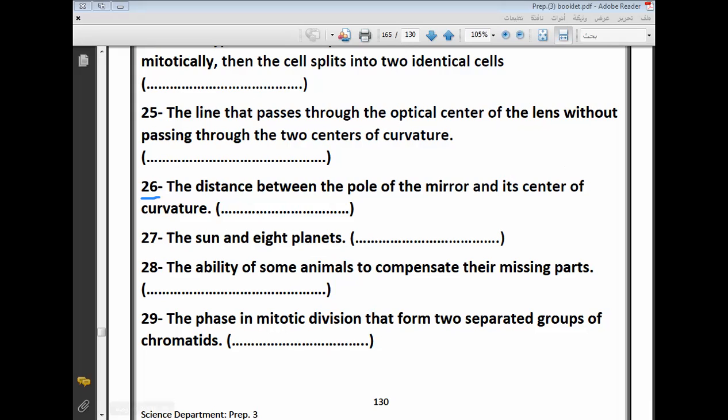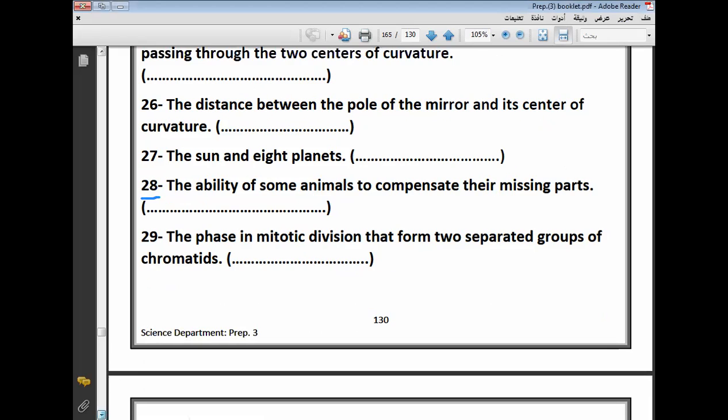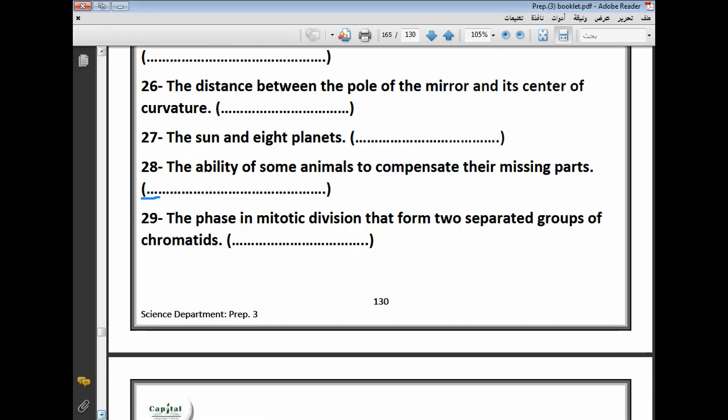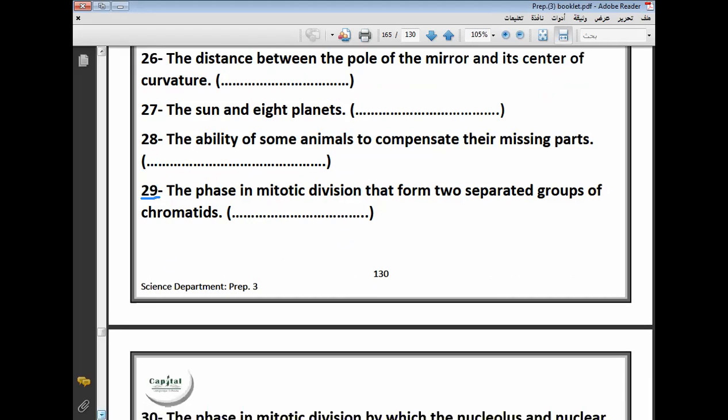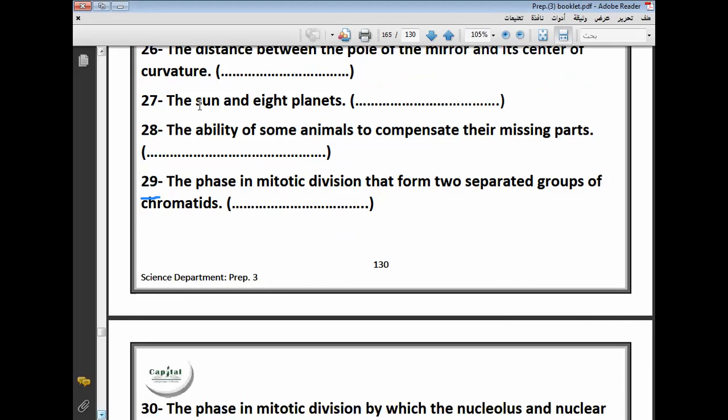Number 27, Hamad. The sun and 8 planets: the solar system. Okay, Minna, number 28. The ability of some animals to compensate for their missing parts. Regeneration. Excellent. 29, Hamad.